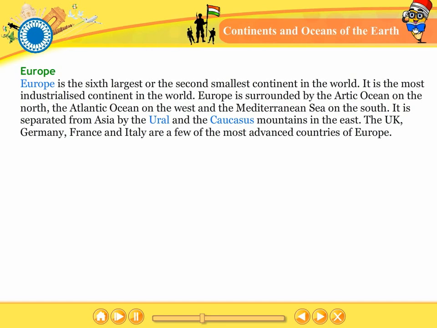Europe is surrounded by the Arctic Ocean on the north, the Atlantic Ocean on the west, and the Mediterranean Sea on the south. It is separated from Asia by the Ural and Caucasus Mountains in the east. The UK, Germany, France, and Italy are a few of the most advanced countries of Europe.